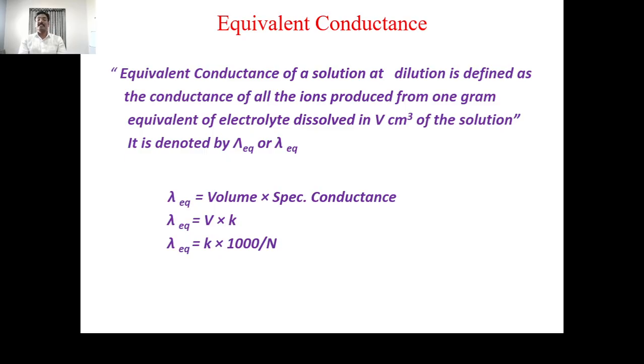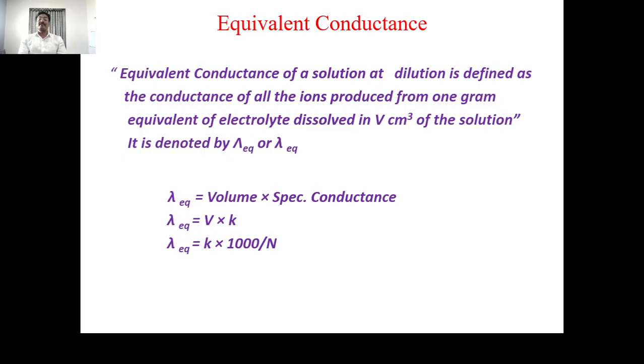If we take V centimeter cube of solvent and dissolve 1 gram equivalent of electrolyte, it produces all the ions, and whatever the conductance of that electrolytic solution, it is called its equivalent conductance.